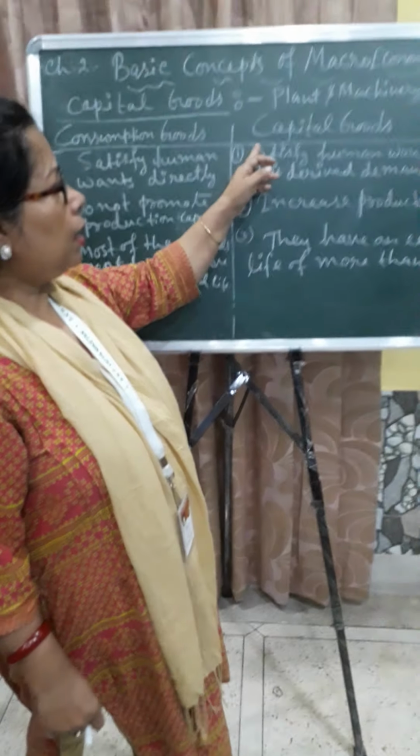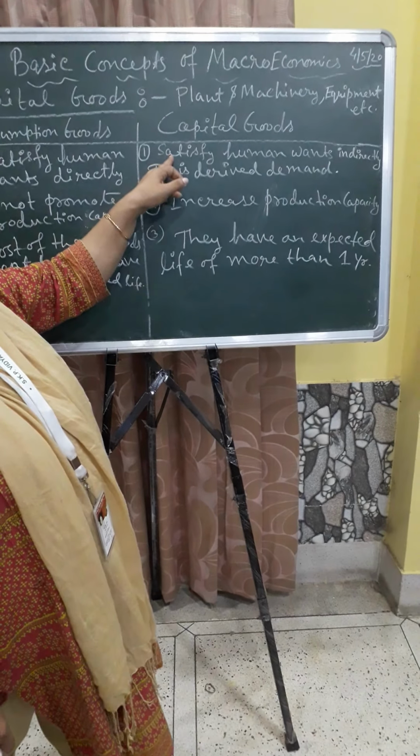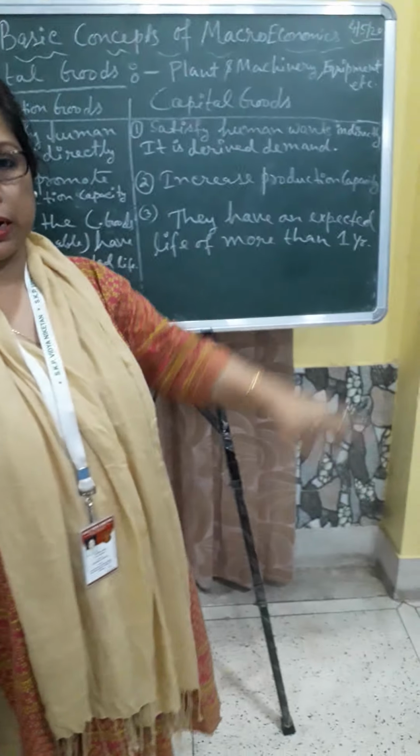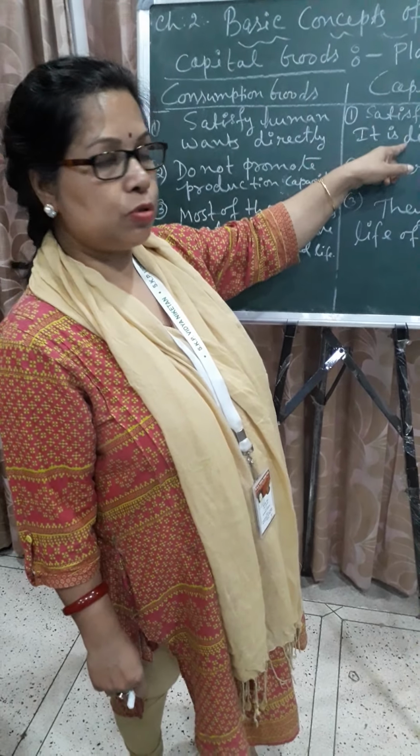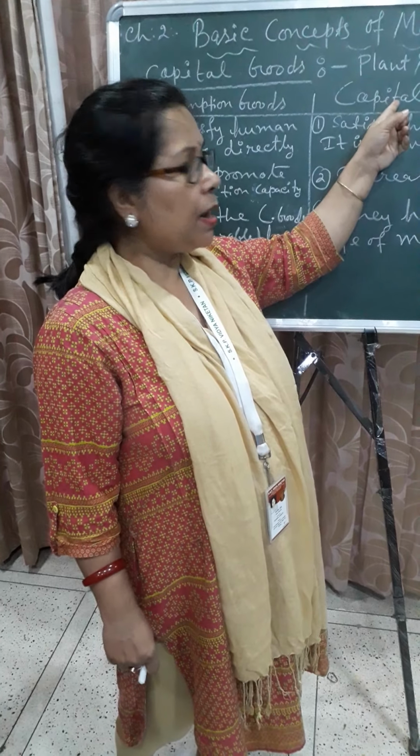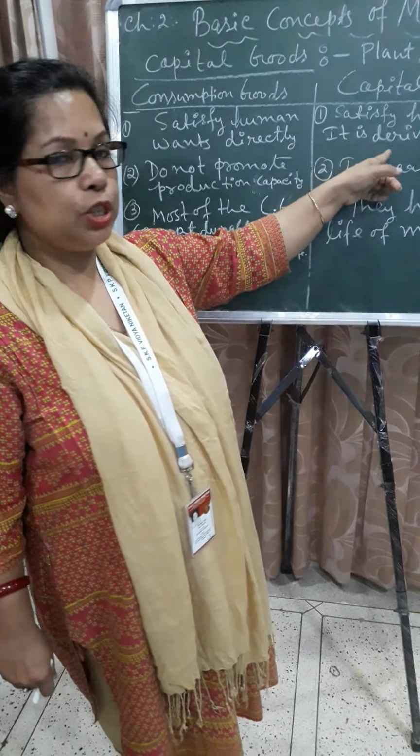Capital goods satisfy human wants indirectly and it is derived demand, because the demand for capital goods depends on the demand for other goods. That is why it is called derived demand.